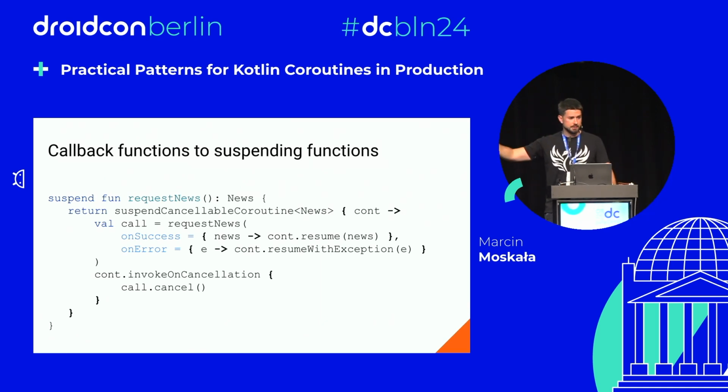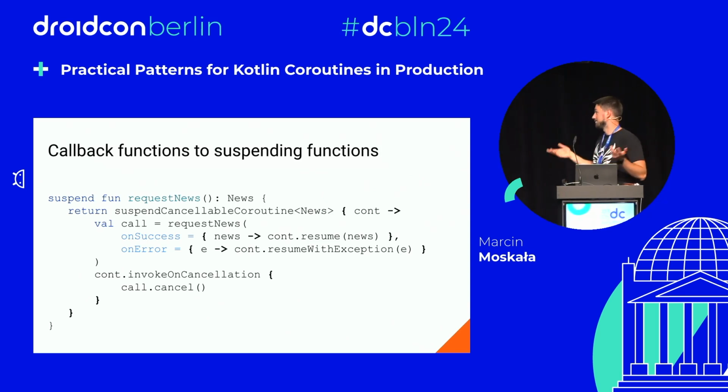You need to use suspendCancellableCoroutine and set up the callback in a way that when there is a success, you resume it with the result. In case of an exception, you either resume with some other result like null or failure, or you resume with an exception, which is the same as throwing an exception from the suspension point. You should also remember to invoke invokeOnCancellation, which is called when the coroutine is cancelled, to also cancel the callback. It shouldn't be used if we don't need it anymore. Why waste resources?